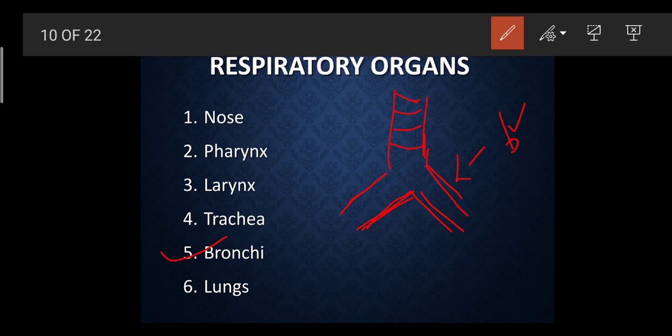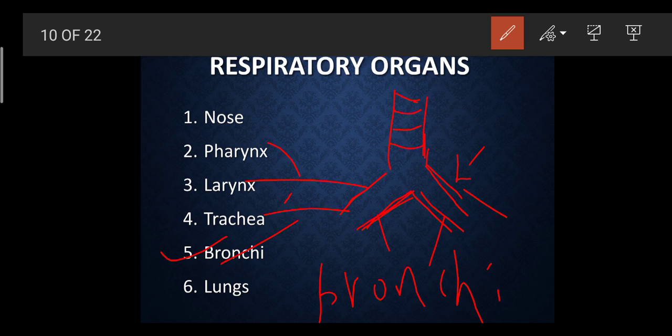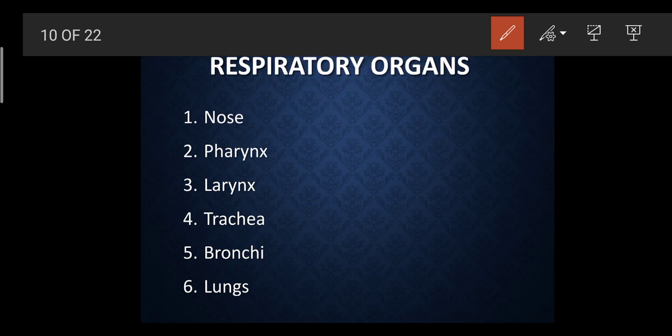Why bronchi? Because the word bronchi is the plural form. In singular, it is called the bronchus. Now it is going to divide more like a branch, like this, and again like this. So it divides further, leading into secondary and then tertiary bronchi. The smallest part of the bronchi is called the bronchioles.